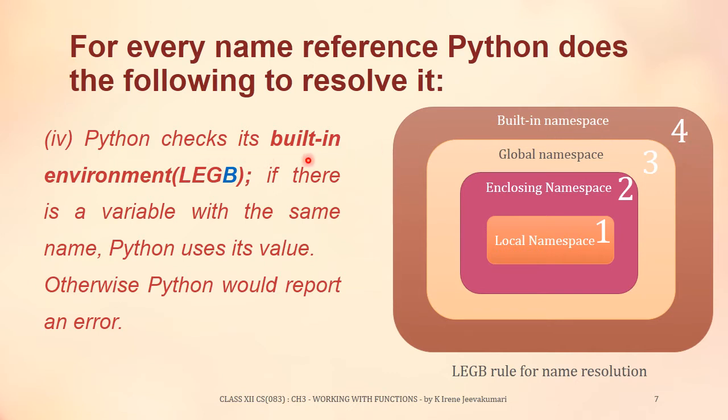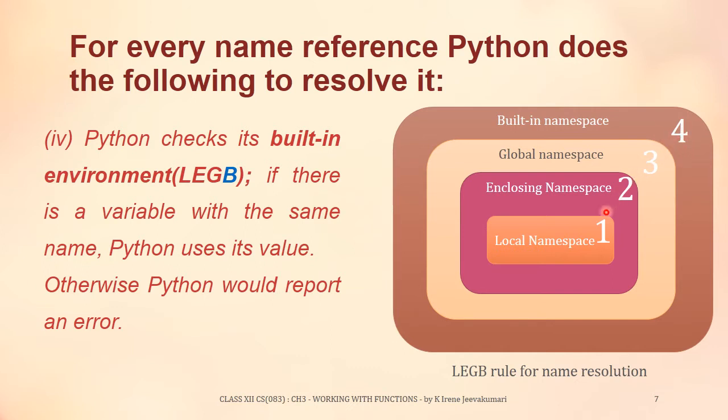Now Python checks its built-in environment. If there is a variable with the same name, Python uses its value. Otherwise, Python would report an error because the variable or name is not available in any of these namespaces. That's why it reports an error. So in this way, Python resolves the scope of the name by first checking in local namespace, second in enclosing namespace, third in global namespace, and fourth in built-in namespace.